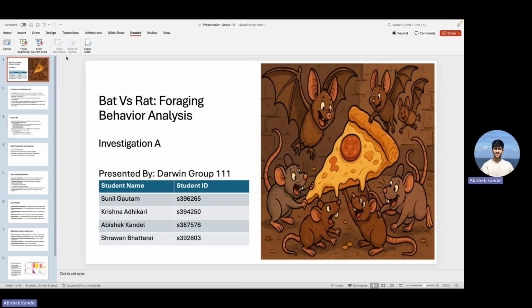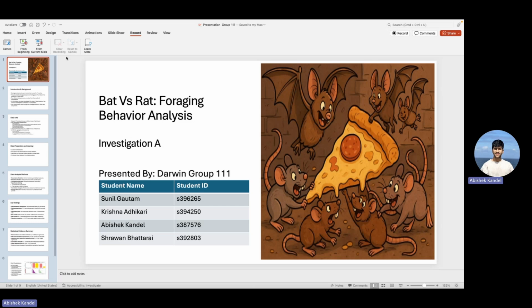Our question was, do bats perceive rats not just as a competitor for food, but also as a potential predator? This question matters because if bats do perceive rats as predators, we would expect to see increased avoidance behavior or heightened vigilance during foraging. Understanding these interspecies dynamics helps us comprehend how animals adapt their behavior in response to perceived